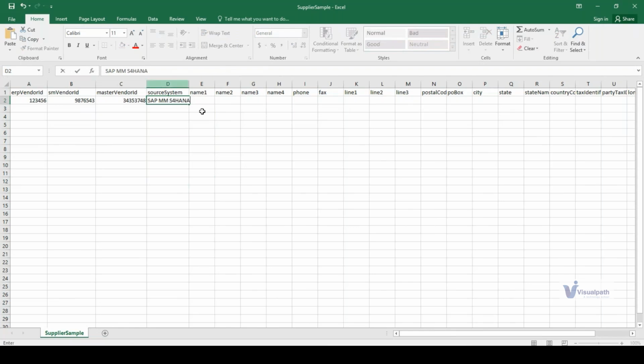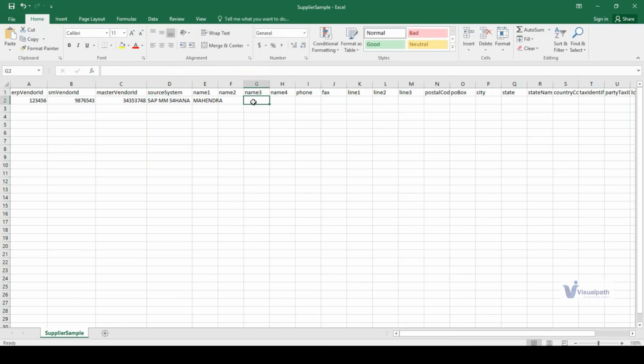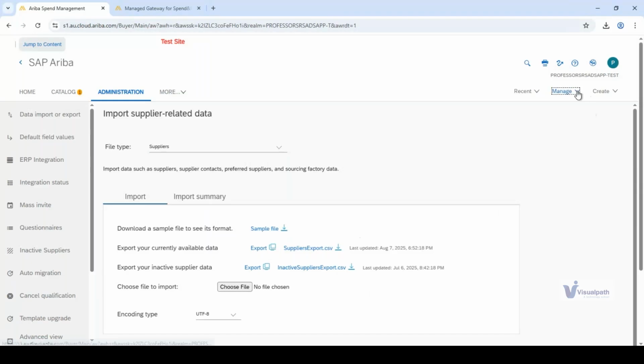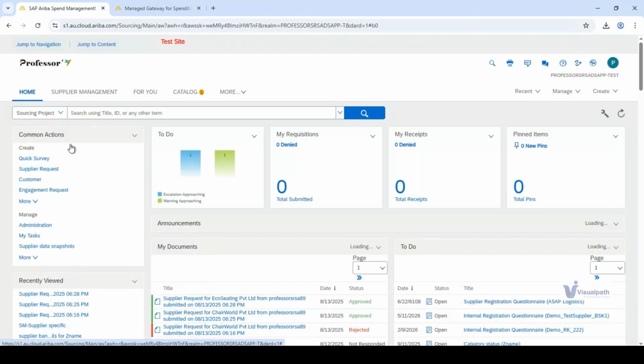S4HANA. So when you create a vendor in the system, the ID that gets generated on SAP Ariba becomes the SM vendor ID. I'll show you on the screen how it looks. When you get onto supplier records, let's say a supplier is created.